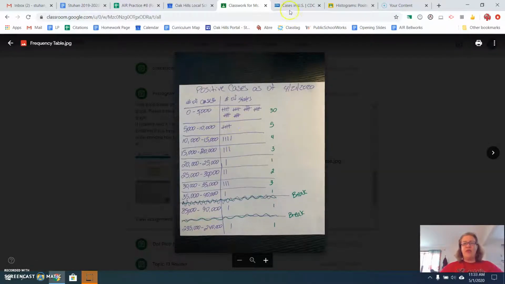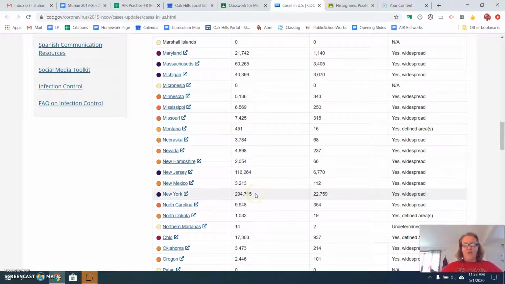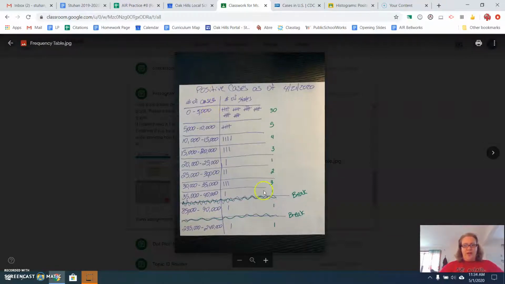I think New York has the most positive cases, and right now on the website it shows they have 294,715, this number right here. So you need to make sure that when you create your bins on your frequency chart, that you account for that. So your rows down here will be different on yours than they are on mine. So you probably won't have a bin of 235 to 240,000 because when I did this chart, that was where New York was for cases.